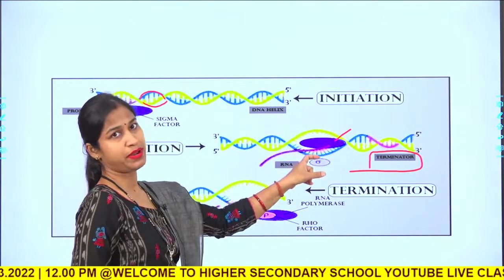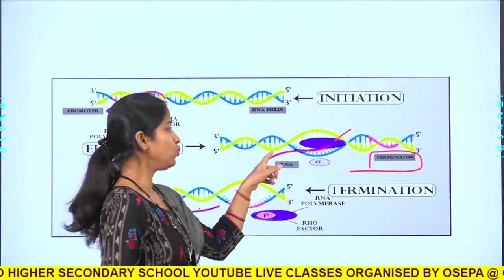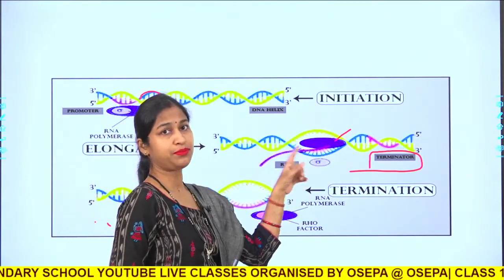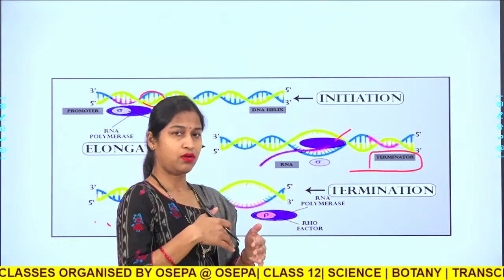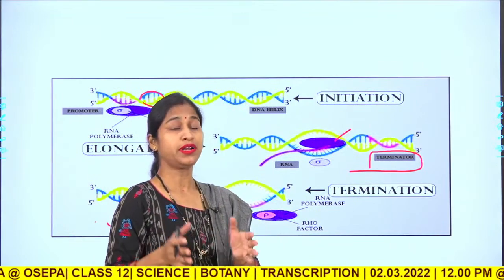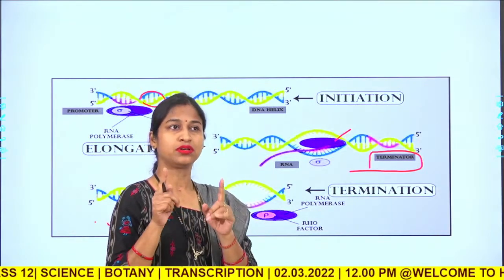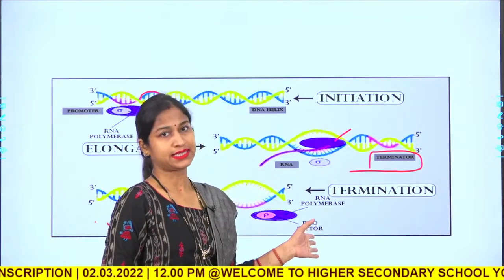Once it adds a new nucleotide to the elongating RNA chain, it retracts back and checks whether it has added the right nucleotide or not.